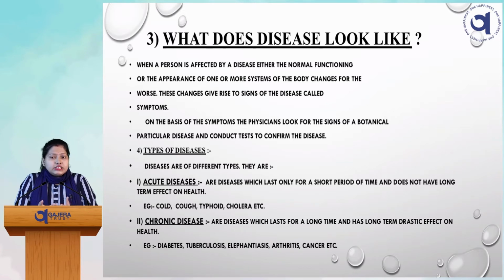Our body gives an alarming call through signs that are known as symptoms. For example, if we are suffering from a bacterial or viral infection, the first thing you will notice is a headache or a rise in body temperature. From these signs we know that something is wrong in our body.